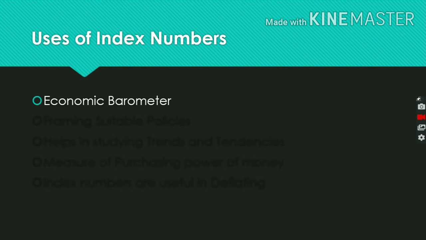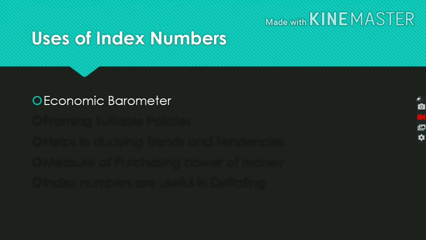Next, uses of index numbers. The first one is economic barometer. Index numbers serve as an economic barometer, like the barometer used in physics and chemistry to measure atmospheric pressure. Similarly, index numbers are used by the government or business sector to measure the pulse of economic activities.